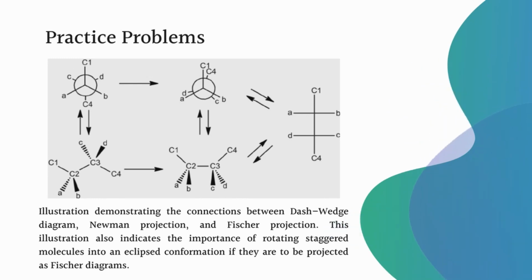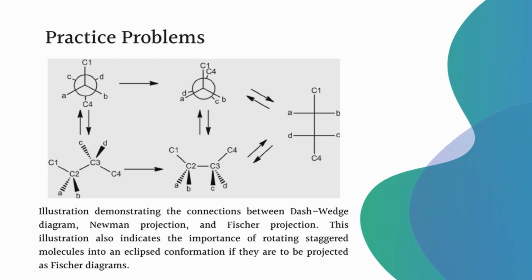Just by rotating the staggered molecules into an eclipsed conformation, if you know which atoms are away from the plane or towards the plane of the surface, they can be written on a horizontal line, and the atoms or functional groups along the plane can be represented on a vertical line.